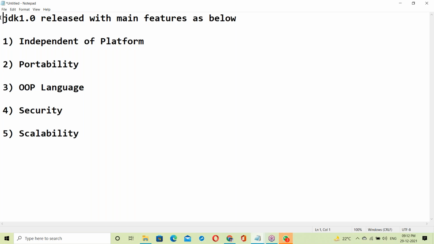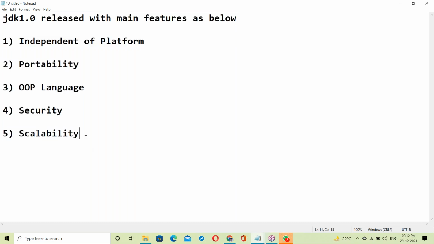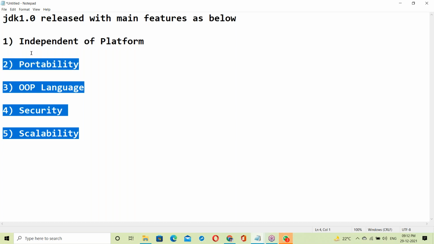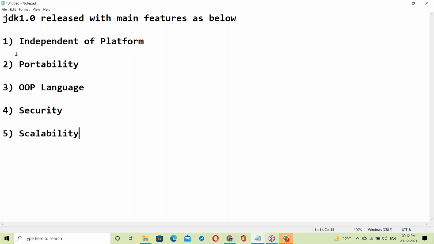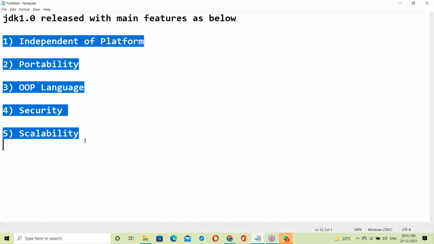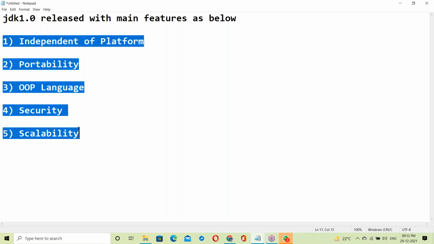To understand all these features, some basics are required. If you have that basic knowledge, then it is easy to understand these features. I could explain directly, simply explaining definitions and going to Java programming, but that is not my way. I'll explain very clearly and in depth.